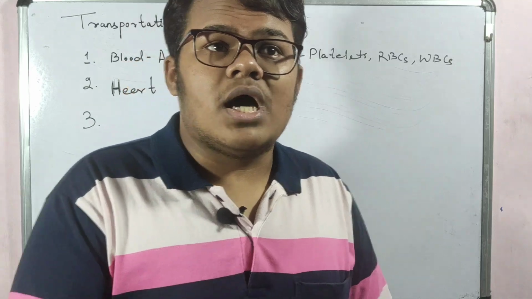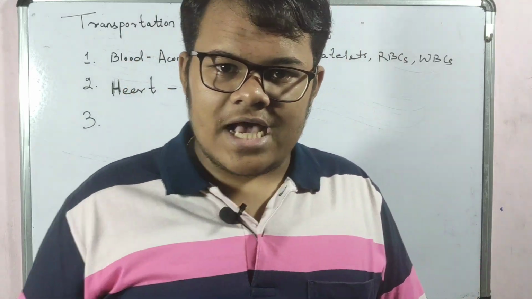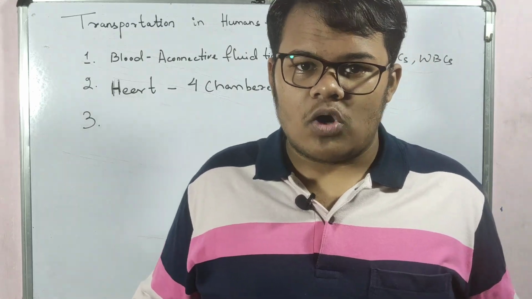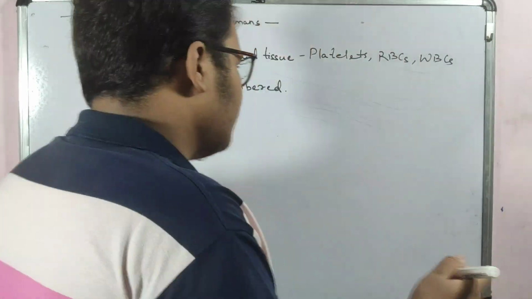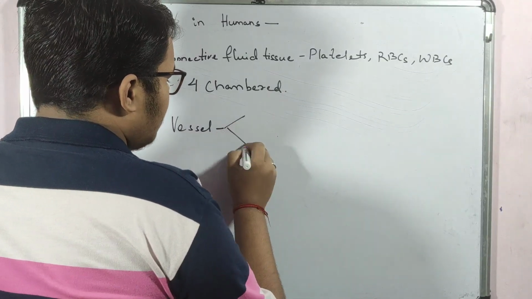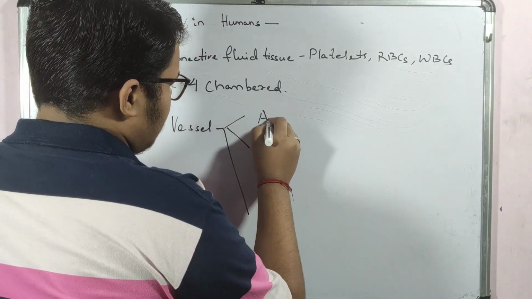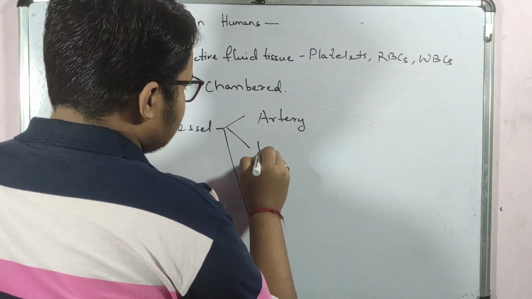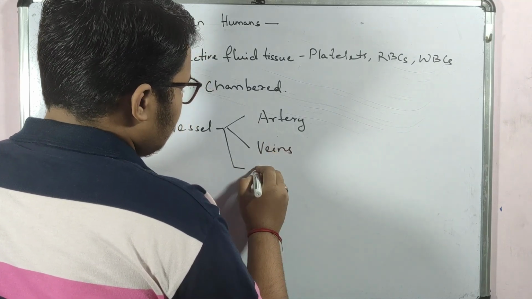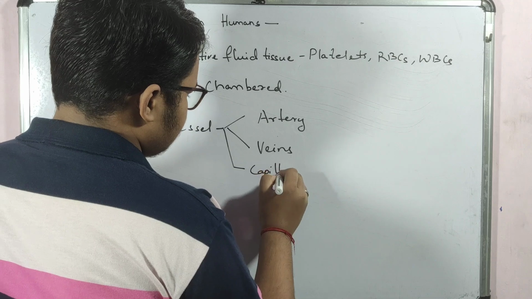Next we need blood vessels. Blood is there, pumping system is there. Now we need the pipelines to transport the blood. Those pipelines are called blood vessels. These blood vessels are muscular pipelines to transport the blood to the various parts of our body. And these blood vessels are of 3 types. First is artery, then veins, and another one is capillaries.